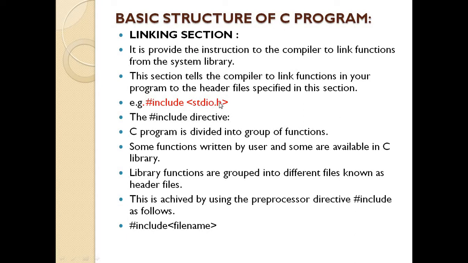H stands for header file, meaning this is one of the header files where inbuilt functions are available, and we are using those inbuilt functions in our program because many input and output functions are available in this header file, and we can access those functions in our program.